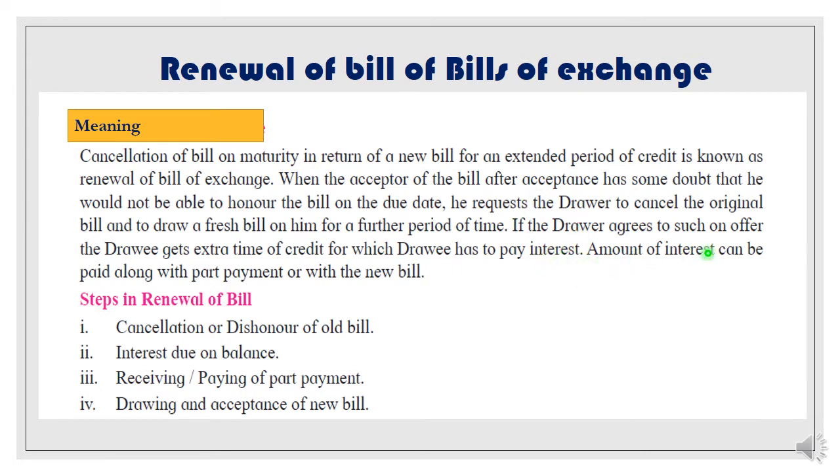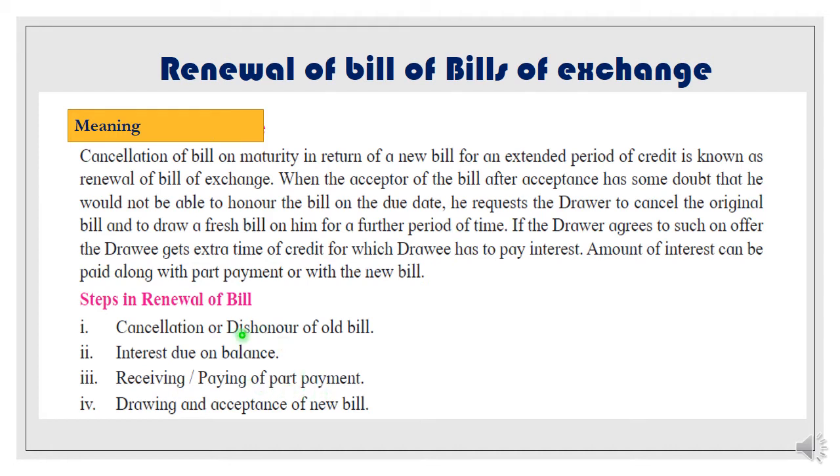The amount of interest can be paid along with the part payment. It means if some payment is given by the drawee on the due date, and a new bill is drawn for the remaining amount, which you have already seen in all the entries I have told you, then along with the part payment, the interest amount will also be paid by the drawee to the drawer. So what are the steps in the renewal of bill? First the dishonor entry will come, after that the interest entry will be done separately, and then the part payment entry will be done.